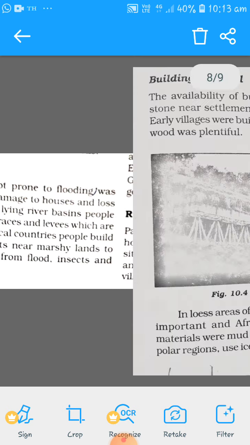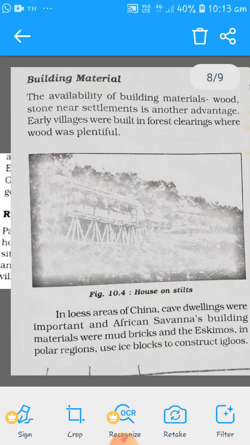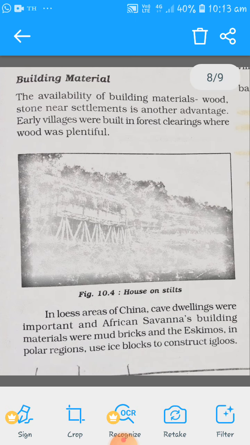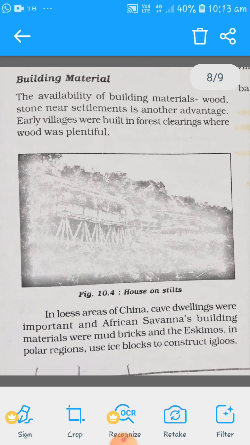So you'll find that in tropical areas where the rainfall is very high, people in the marshy land build houses on stilts. You can see here, houses on stilts. And otherwise, they build their houses on terraces. Terraces, so that kind of thing.